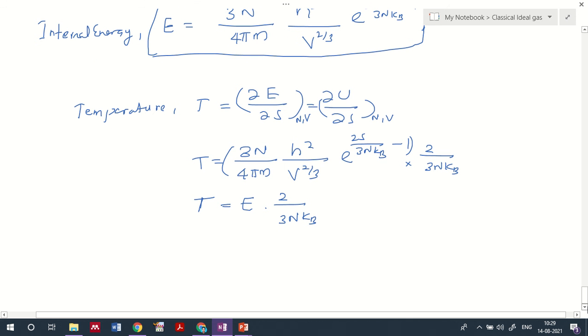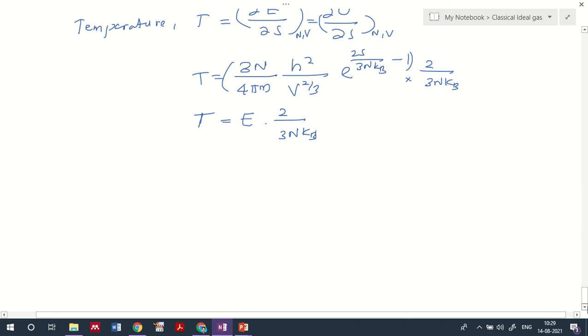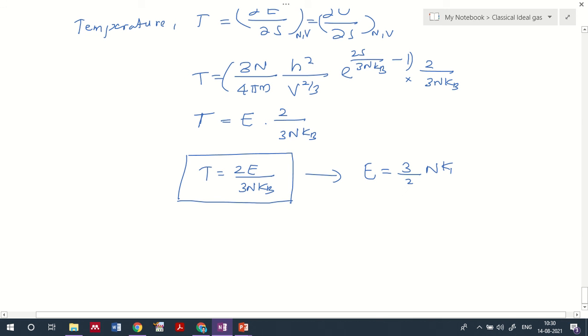And this has a famous representation: T equal to 2E by 3nkB. If you have the value of internal energy and the number of particles, then you can easily identify the corresponding temperature. Another way of representing this, in terms of internal energy, is E equal to 3 by 2 nkBT. Just multiply 3nkB on the left side: 3nkBT divided by 2 is equal to the internal energy.